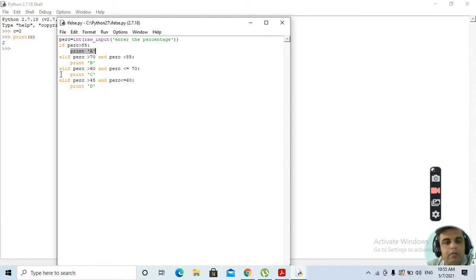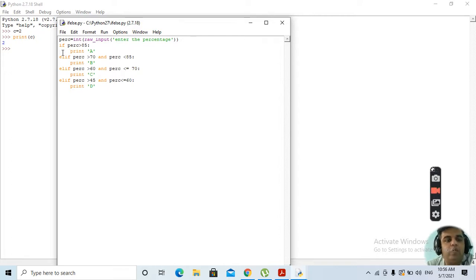One thing to be kept in mind while writing any program in Python is the type of indentation. Indentation means like if and print, this has been indented. Print is written here, we cannot write print at the starting, because whatever is the purpose of curly braces in a C++ program, the same function is performed by the compiler by means of indentation.